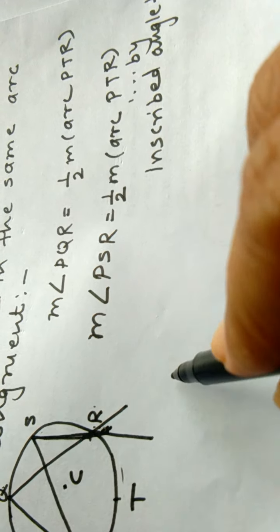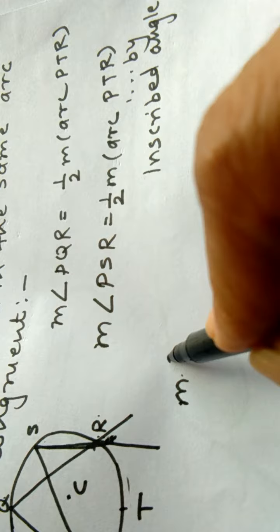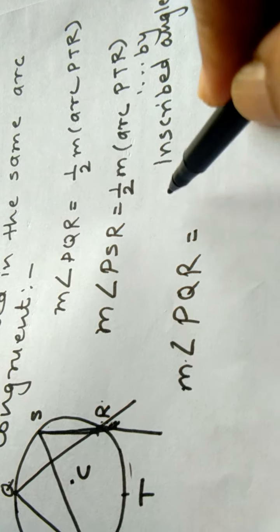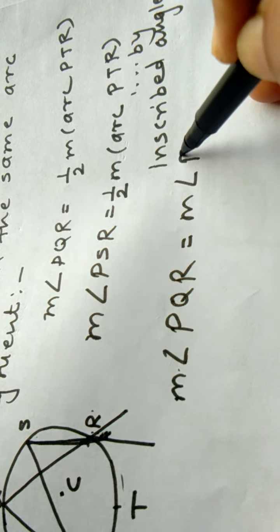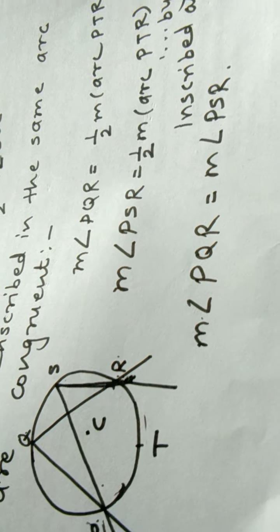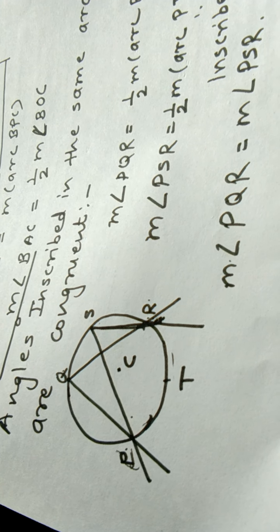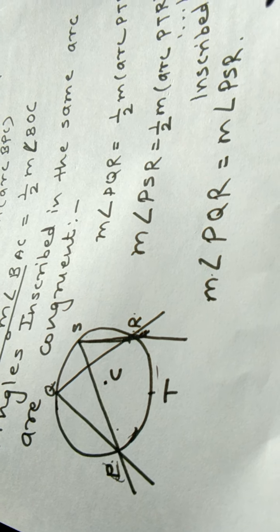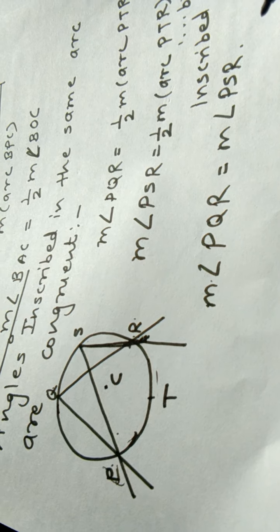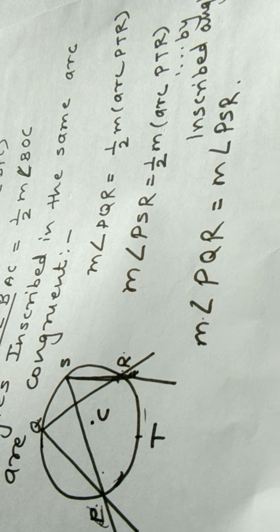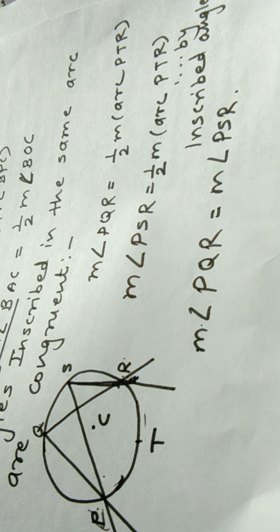The RHS is the same, therefore the measure of angle PQR is equal to the measure of angle PSR. That is, if the angles are inscribed in the same arc, then their measures are the same. This is one of the most important results for solving problems. Okay, the remaining part will be taken later on.